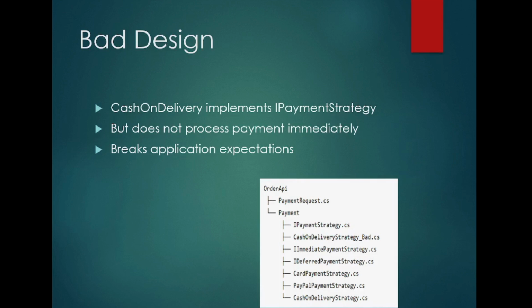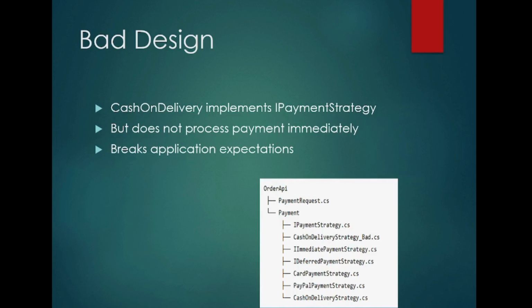The bad design is what we already did in day 2. Here you can see that we have IPaymentStrategy and CashOnDeliveryStrategyBad. We have created so many files. We will show in the demo that CashOnDeliveryStrategyBad is implementing IPaymentStrategy, and that is giving the issue.